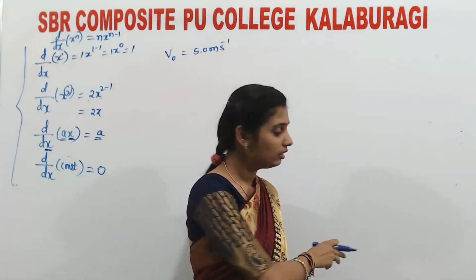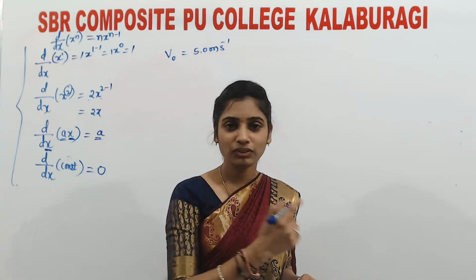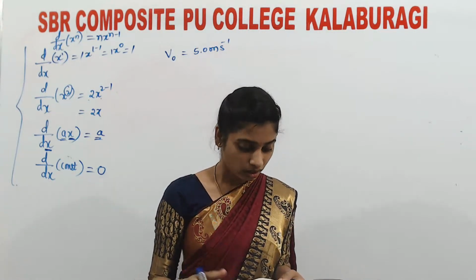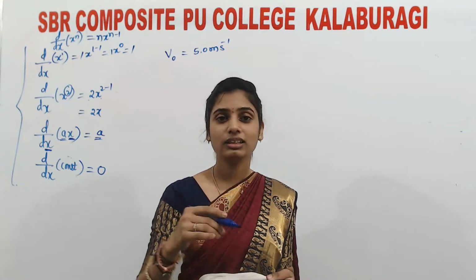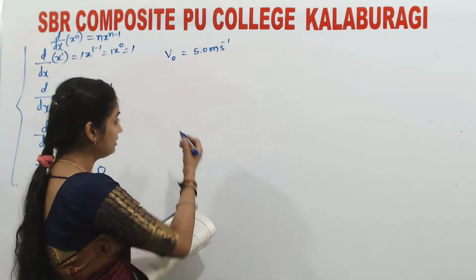I have already given the equations for constant acceleration, isn't it? In the concept we derived the expressions along the x and y axes. Now the motion is under constant acceleration, and the value of acceleration is given.